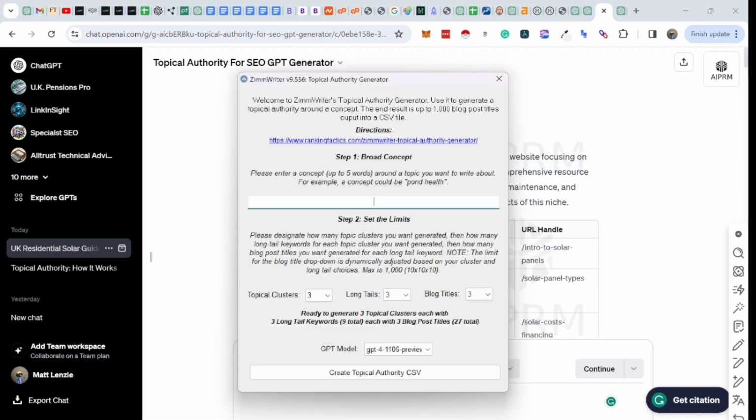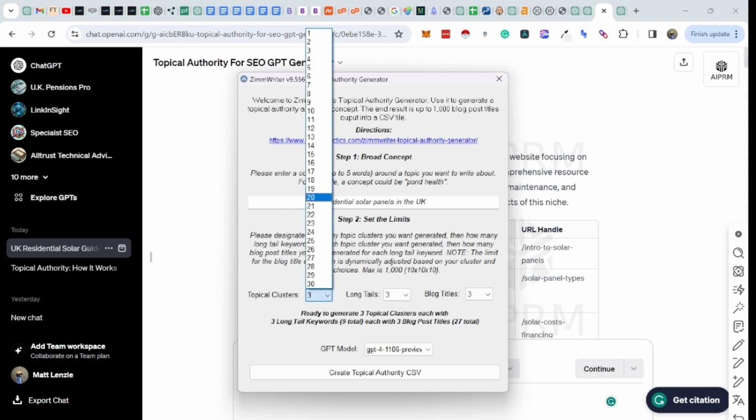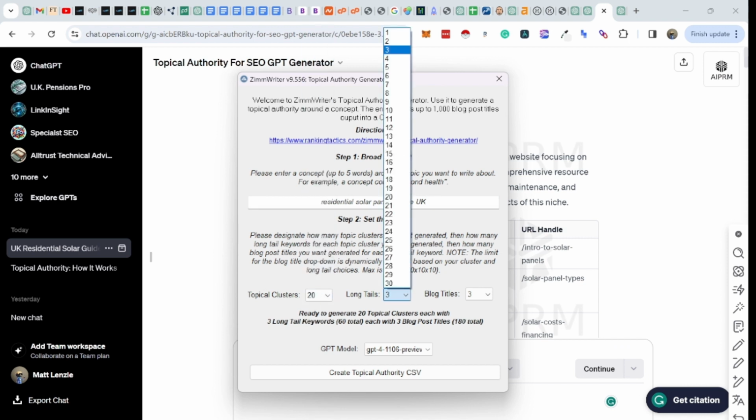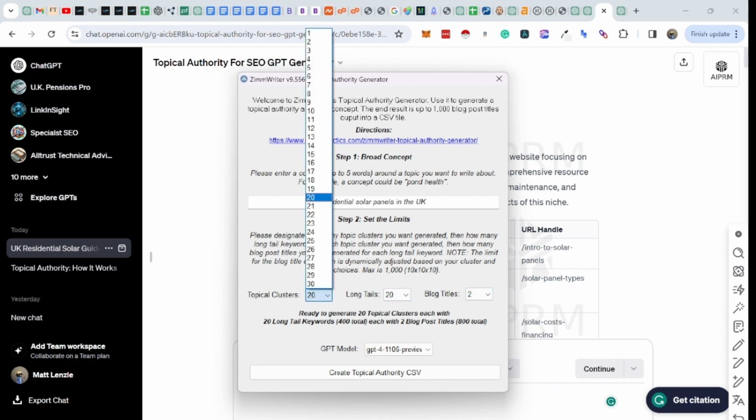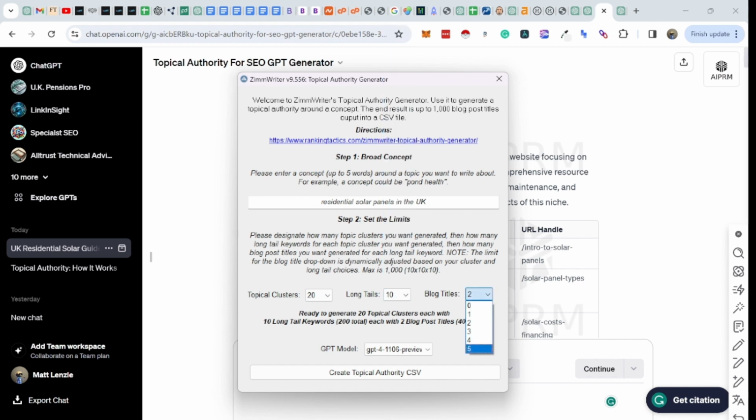Copy that. So residential solar panels, same thing, we want 20 topics and 20 for each. Oh, no, that's not right. So 800 total. We don't want 20 topical clusters. Basically what this does, it does long tails as well. So I think what we do is 10, and then we'll do 5. In fact, maybe we'll do 10.